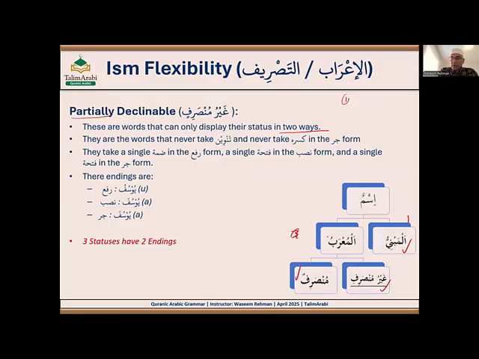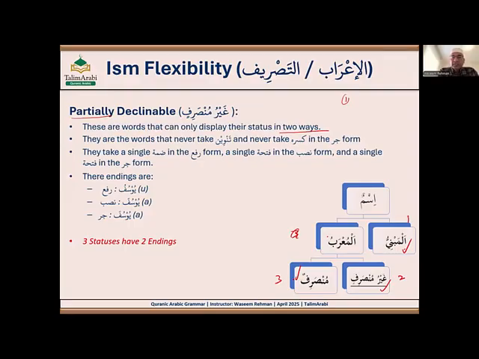So munsarif or fully declinable shows its statuses in three ways, like un, an, in: Muslimun, Musliman, Muslimin. Mabni or non-declinable shows its statuses only in one way, always the same, like Musa, Musa, Musa, Isa, Isa, Isa, always the same. So partially declinable words show their statuses only in two ways.